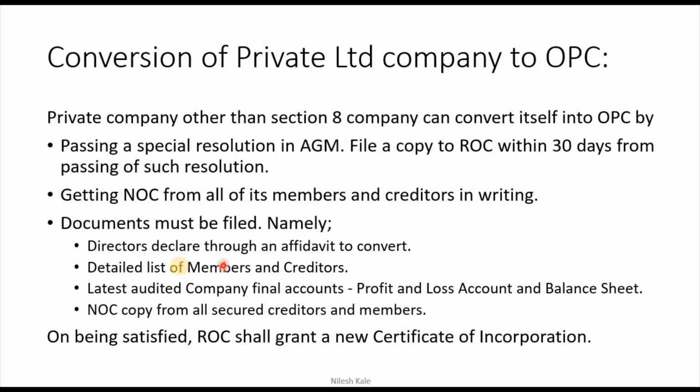Once all these things are done, on being satisfied, the ROC, that is the Registrar of Companies, shall grant a new certificate of incorporation. So the earlier certificate of incorporation will stand void, right? So the new certificate of incorporation will be given, and the word private will be removed from the name and the word OPC shall be added, right? And therefore you also have to amend your memorandum, right? So this is all about conversion of a private limited company to OPC.